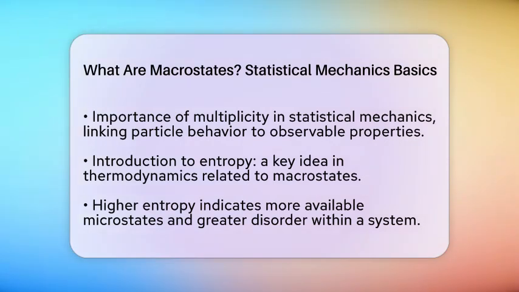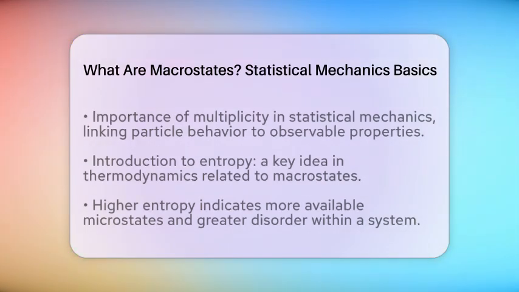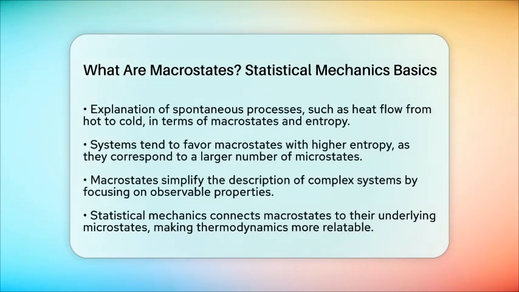For example, heat naturally flows from hot to cold. This happens because systems tend to move toward macrostates with higher entropy. These higher entropy states correspond to a larger number of microstates, making them more likely to occur.